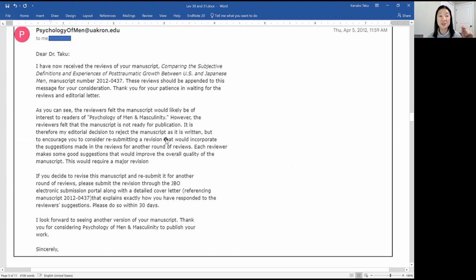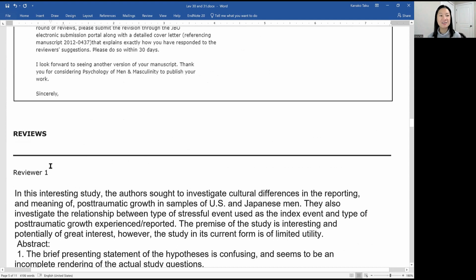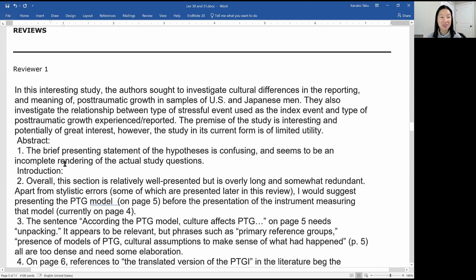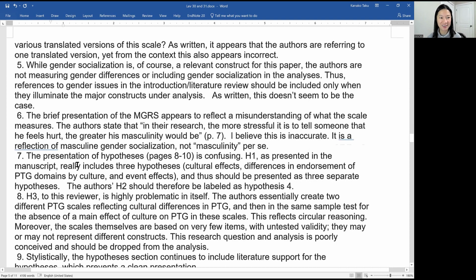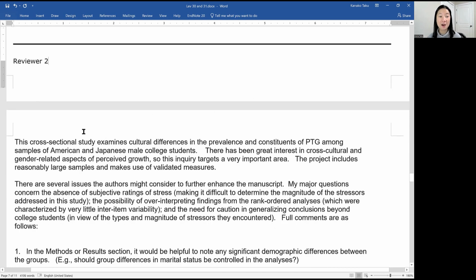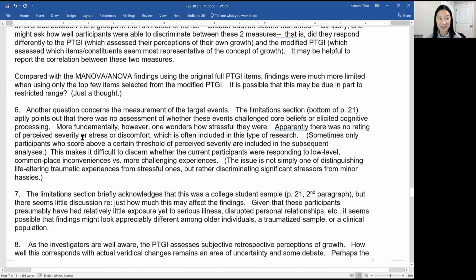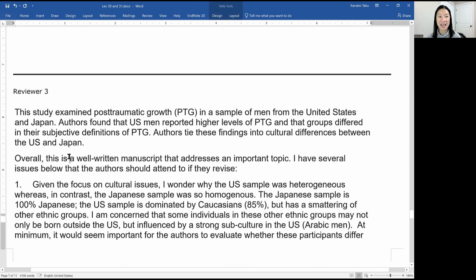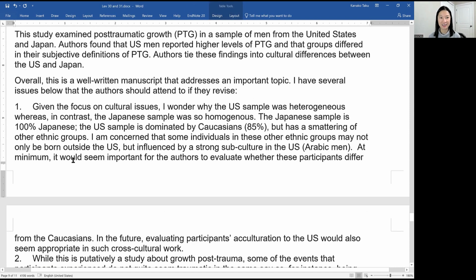However, when I scrolled down, I saw, okay, because there are 3 reviewers. So reviewer number 1 has 1, 2, 3, 4, 5, 6. It's really long. So I thought, oh man, because this one has 26 comments. And then reviewer 2 also has a lot of comments. And then reviewer 3. And I thought, okay, wow, that's a lot. But do the same thing. Read the comment, summarize it, and then make the format. Comment, response. And then